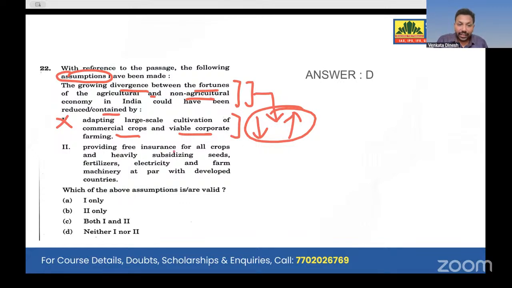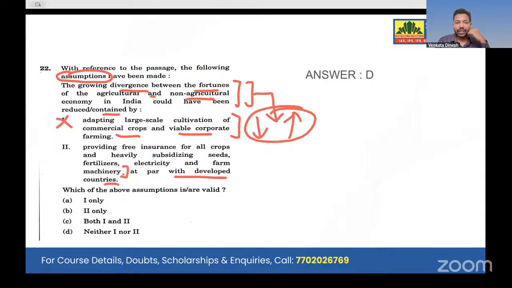Now, providing free insurance for all the crops and heavy subsidizing of seeds, fertilizers, electricity, and farm machinery at par with developed countries. So see, in assumption 2, yes, what if we gave everything for free? Free insurance, subsidized seeds, fertilizers, electricity, and farm machinery, at par with developed countries.